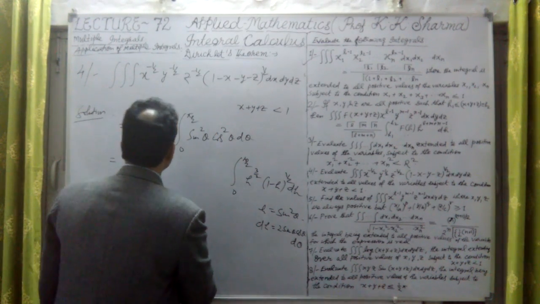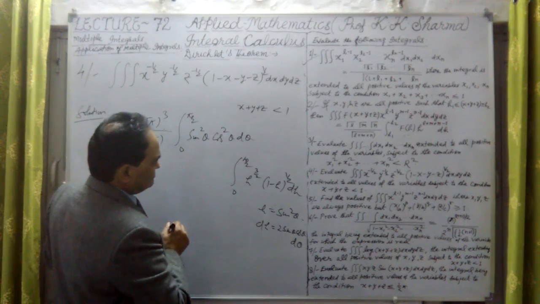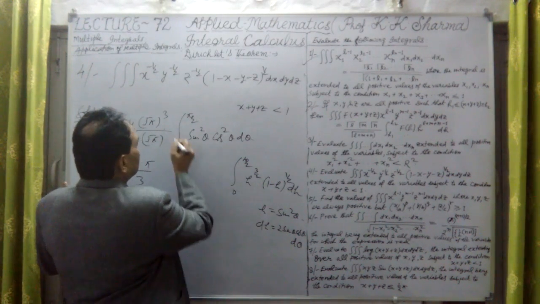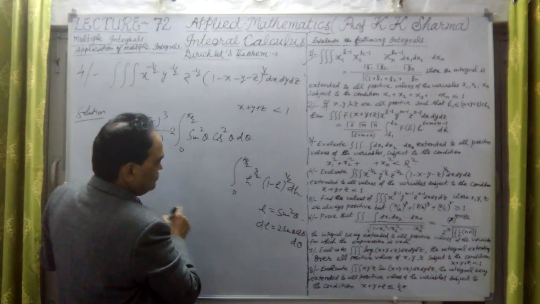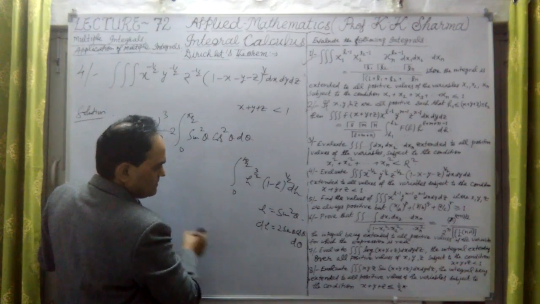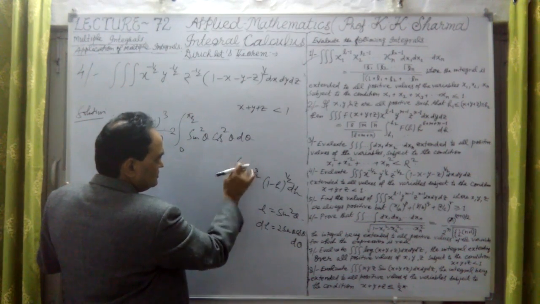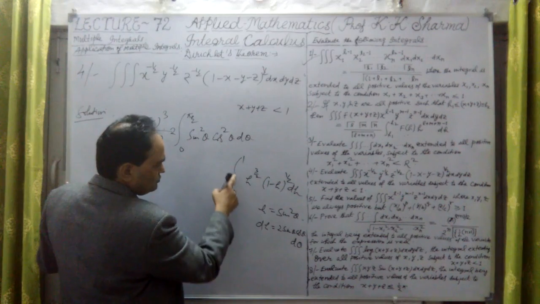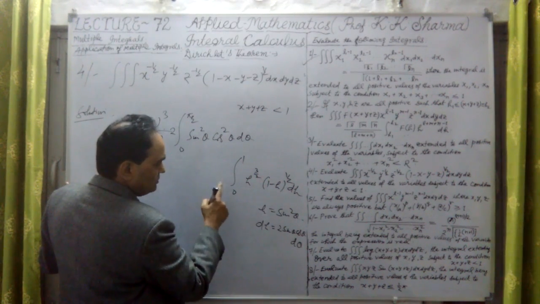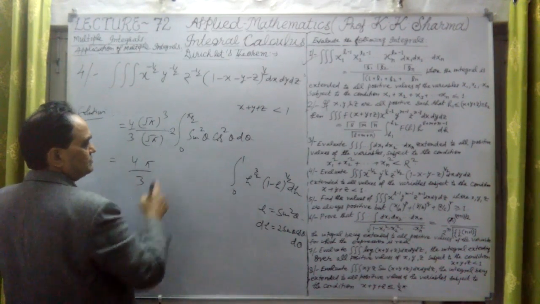This twice is coming here, so 2. This twice we have taken outside. 2 was there. Finally, limits are changed. It was 0 to 1 here. Now it is 0 to pi by 2, because if I substitute here sin theta equal to 1, that means theta equal to pi by 2. This is pi by 2 now. Okay, 0 to pi by 2, now limits is okay.